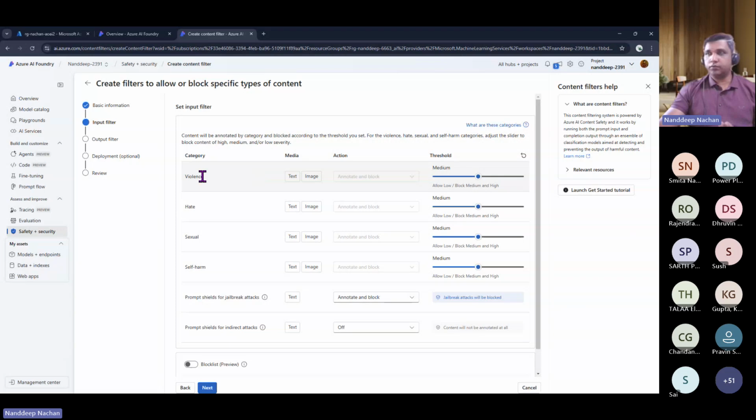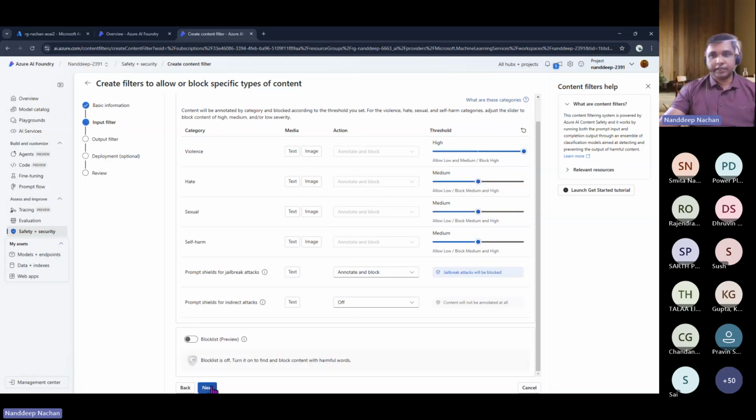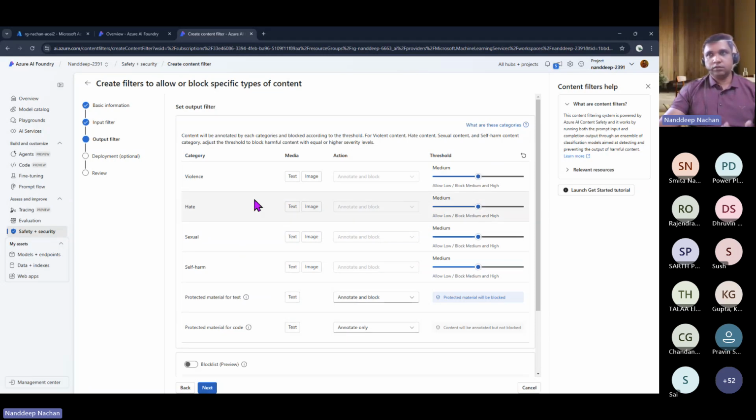So for example, if you are working on a crime story, you probably want to lower this violence. But if you're writing some nicer stories, probably you can make it stricter. These are available and applicable for both the input filter as well as the output filter. Input filter means the prompts that are being given by your users, and output filters are those for which we are getting the responses from our model. Okay, so those are the things that you can do.